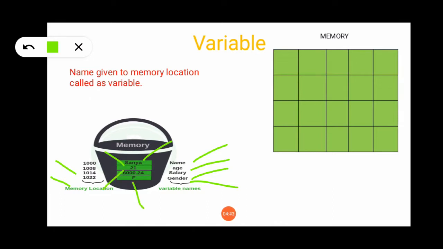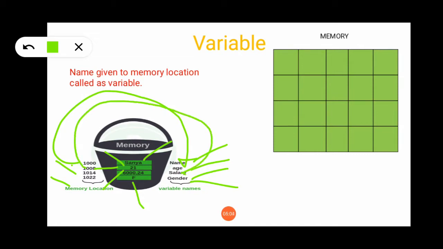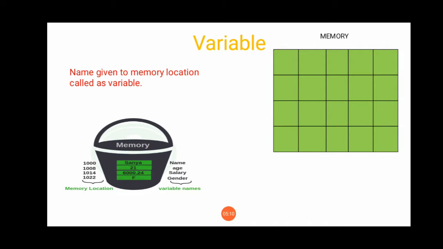If you want to store a name, that name gets stored here, the name Sanya gets stored at memory location 1000, but we are representing this memory location 1000 with the variable name, name. For age 21, the memory location 1008 gets allocated, but it is represented with the help of the variable name, that is nothing but age. So simply, the name given to the memory location is called the variable.